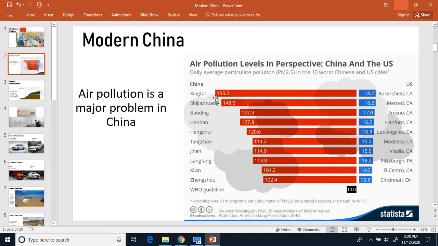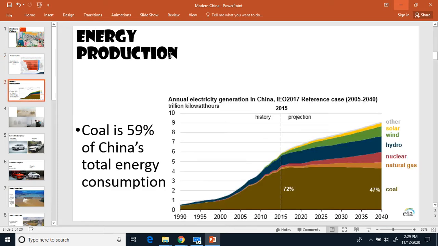You can see how those are kind of the two worst there in China. So basically, the worst city in China is about 8 times worse in pollution than in Bakersfield. All right, so it's quite a bit more air pollution than even the worst city in the United States.